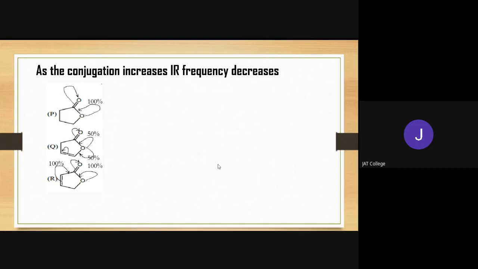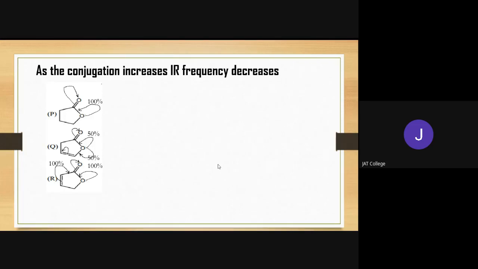In the Q option, the lone pair of oxygen is 50% involved in conjugation with the carbonyl, and 50% chance that it can be involved in conjugation with the carbon-carbon double bond. So out of P and Q, which carbonyl is highly conjugated? Definitely P as compared to Q.